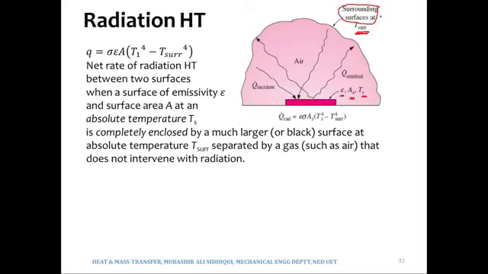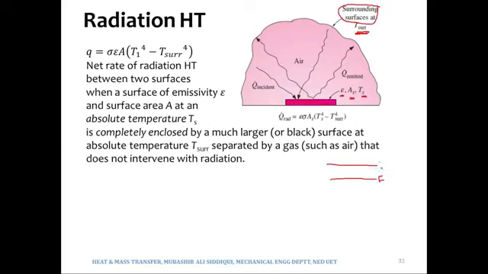Now there are several questions that could arise. Let me give you an example. Let's say this is the top surface, the roof, and this is the bottom surface, the floor.